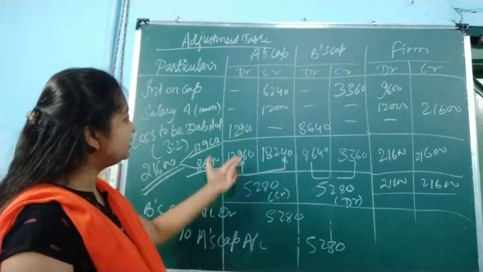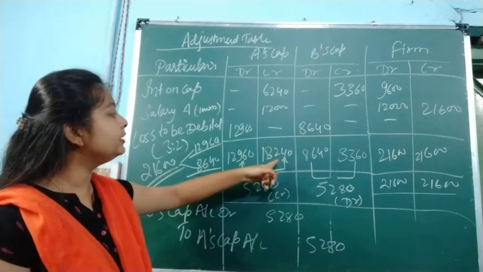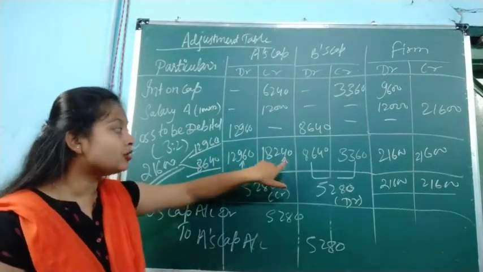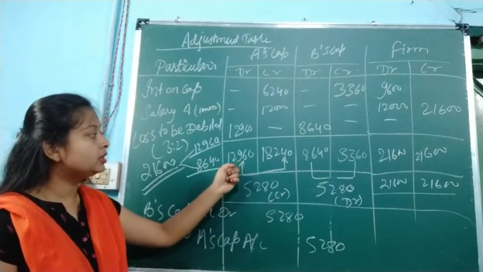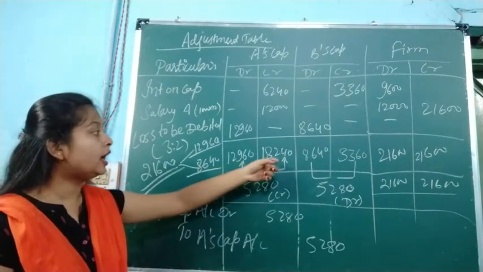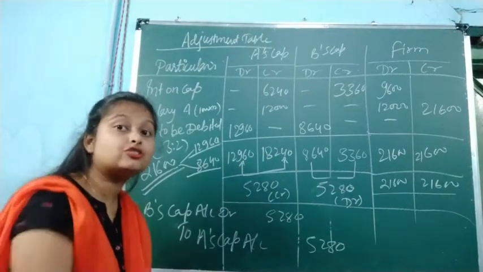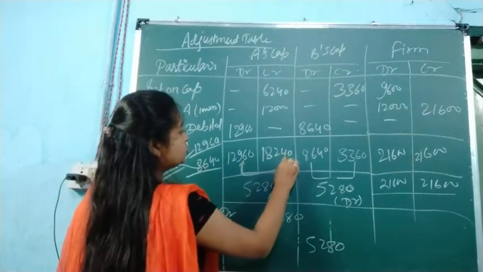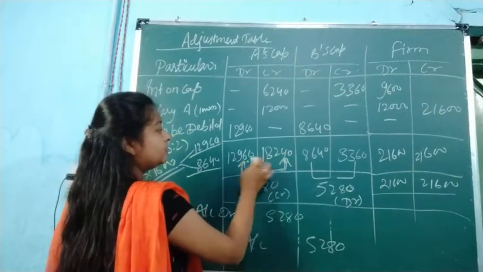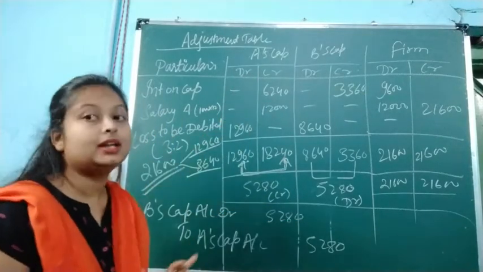Now we are going to do the calculation. We have debited 12,960 and we have to provide A 18,240. Now the A is going to get 18,240 after the adjustment. So 5,280, the difference between these two amounts, we are going to credit to A's capital account.